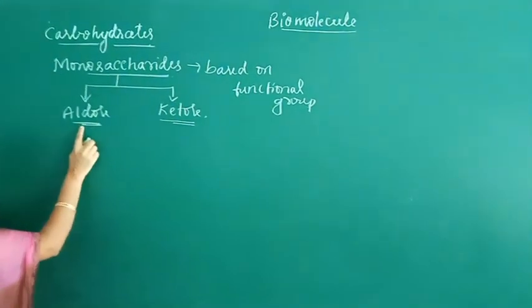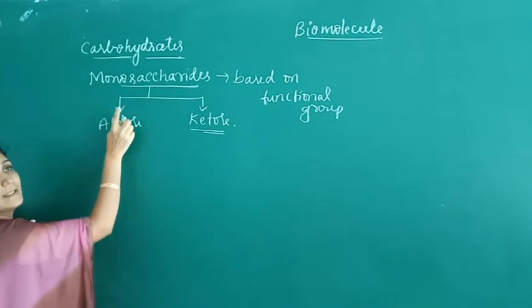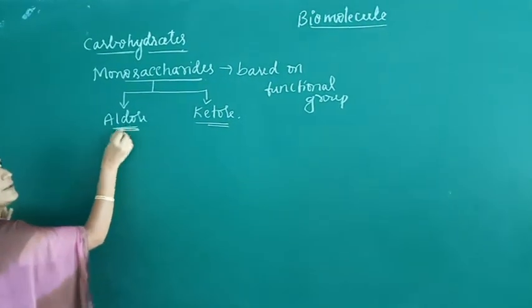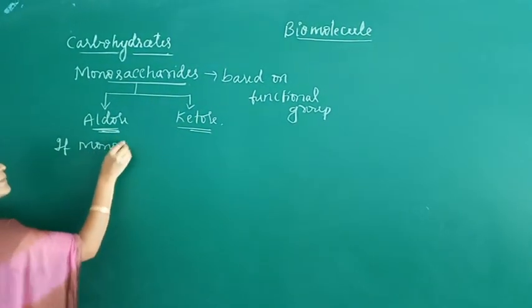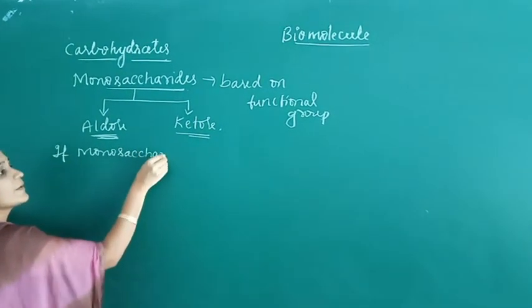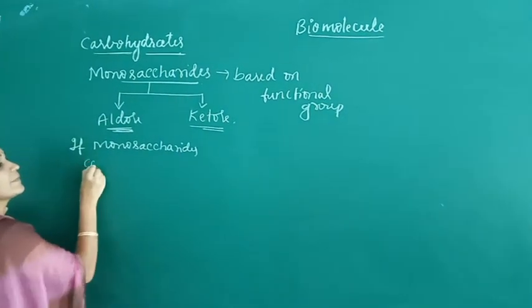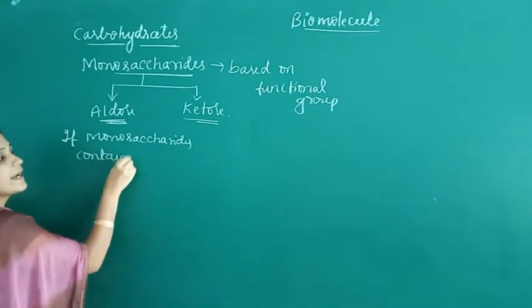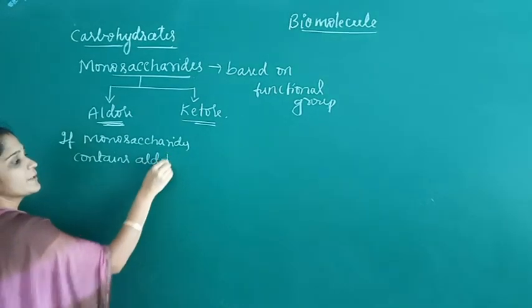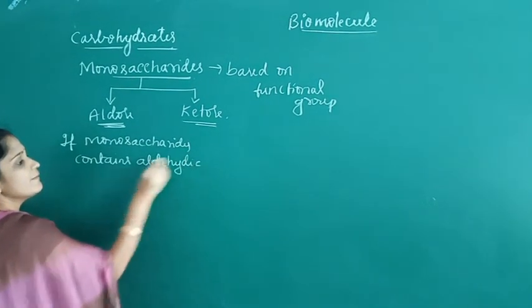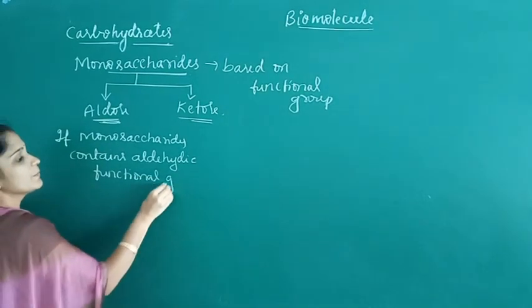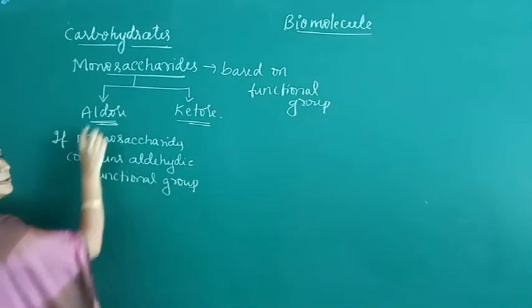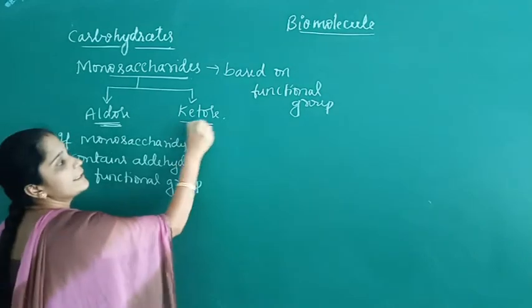If the monosaccharide contains an aldehyde functional group, then it is called aldose. What is ketose?